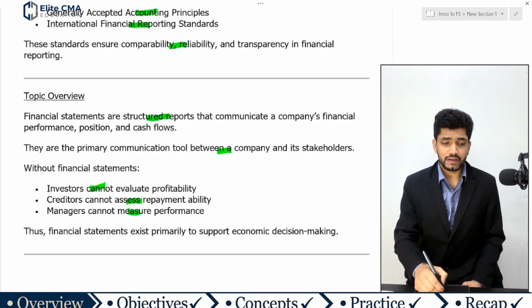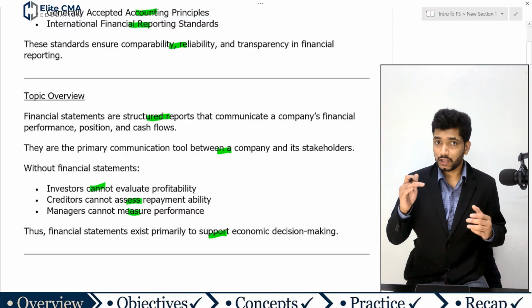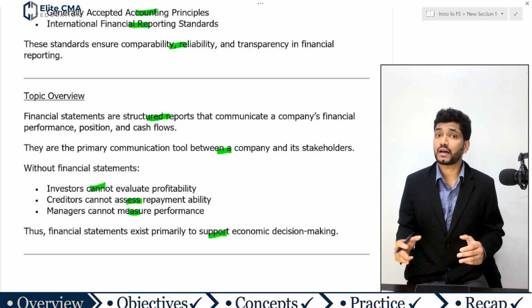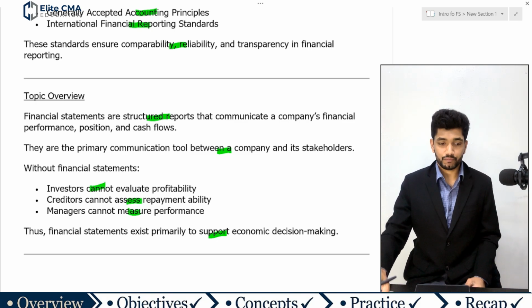The financial statement exists primarily to support economic decision making. The primary objective of financial statements is to support the economic and profitable decision making process.